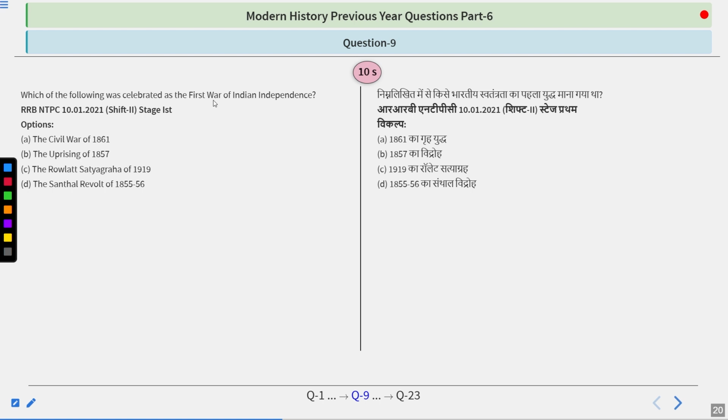Which of the following was celebrated as the first war of Indian independence? Civil War 1861, Uprising of 1857, Rowlatt Satyagraha 1919, Santhal Revolt 1855 to 1856.